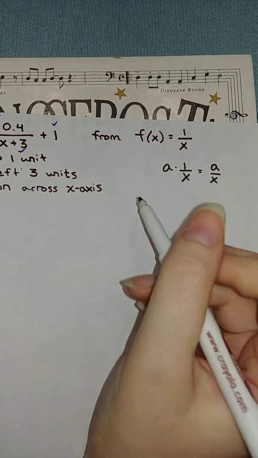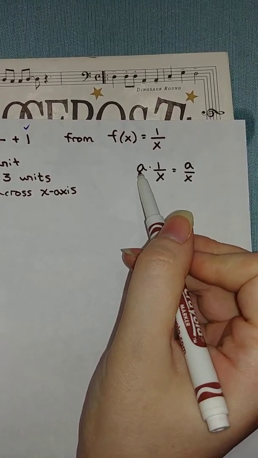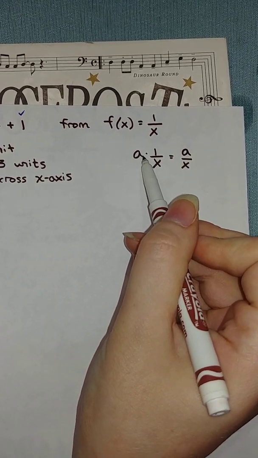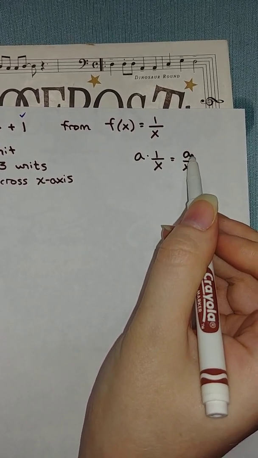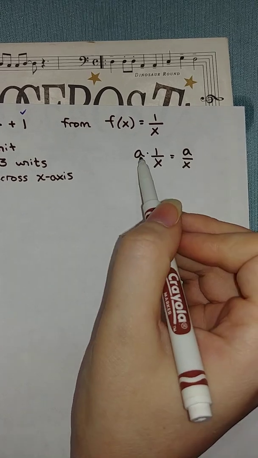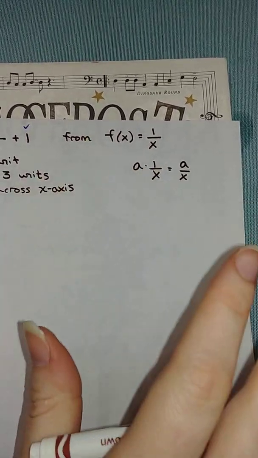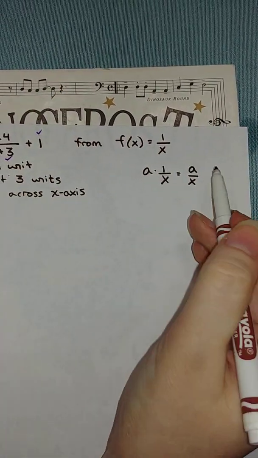So in other words, we talked about this in class, a number multiplied outside the function, multiplied out front, ends up being in the numerator.